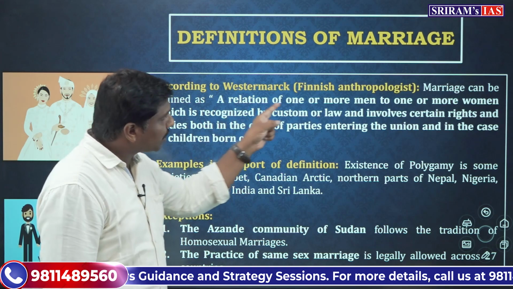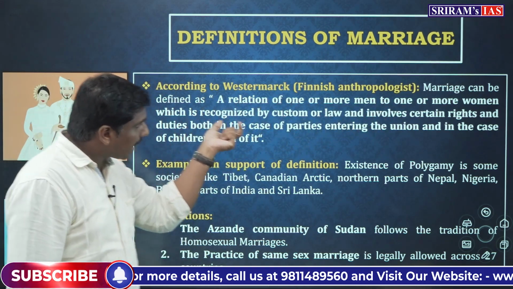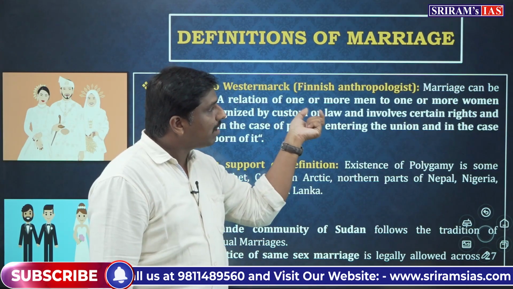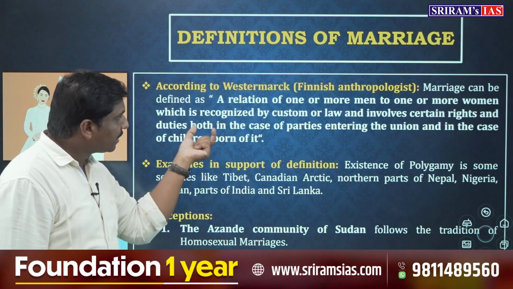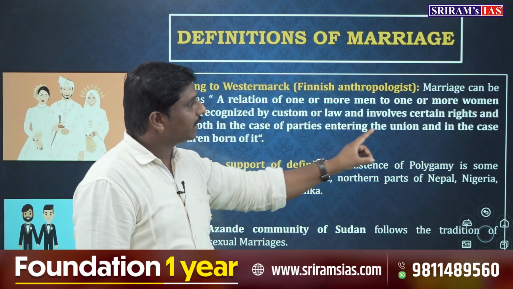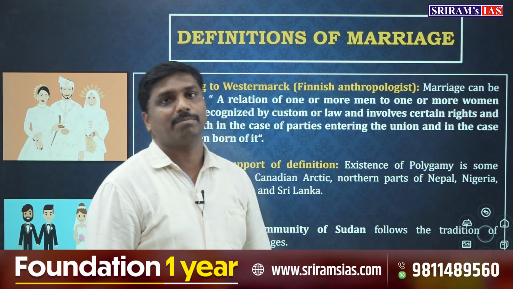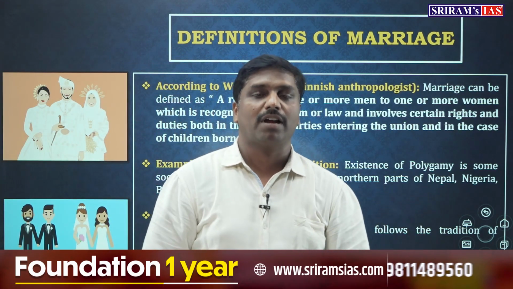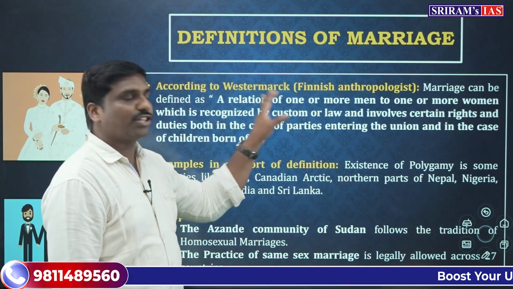A relation of one or more men to one or more women, which is recognized by custom or law and involves certain rights and duties, both for the parties entering the union and for the children born out of that relation. So this is Westermarck's definition of marriage.